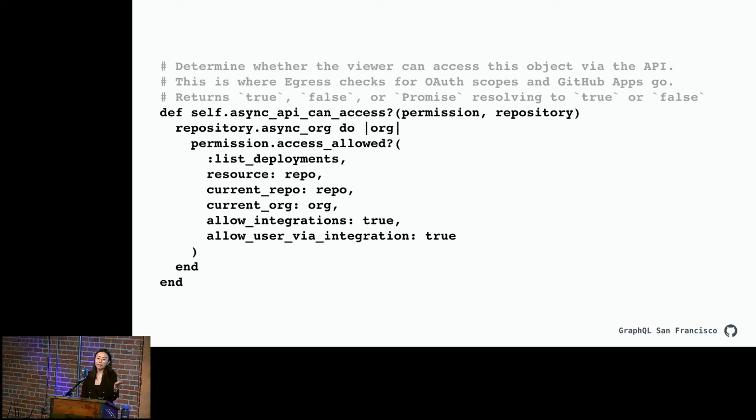So that's great. That already existed for REST, and we got to reuse it in a lot of ways for GraphQL by hooking into this particular authorization method.